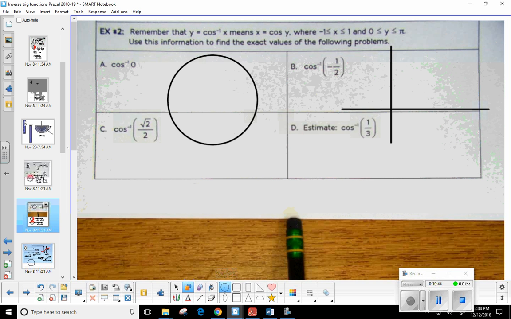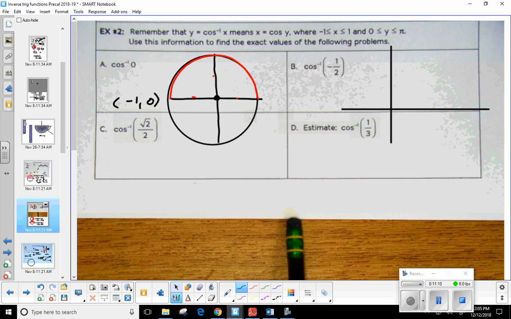Now, where is cosine inverse restricted? Okay, so I'm going to put my axes right here. So that'd be the origin. Was cosine inverse restricted to 1 and 4 or 1 and 2? 1 and 2. So in the area that it's restricted, there are 3 possibilities. We have 3 quadrantals there. So this one would be -1, 0. This one would be 0, 1. And this one right here would be 1, 0.